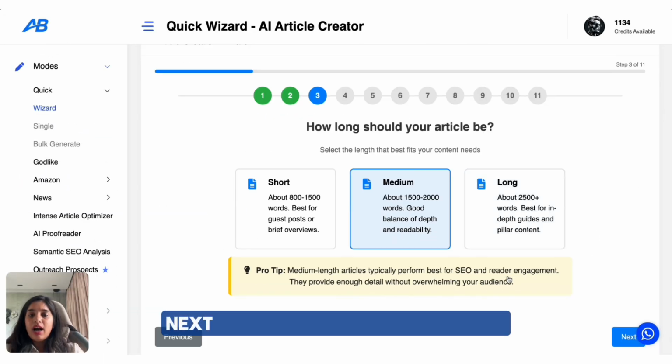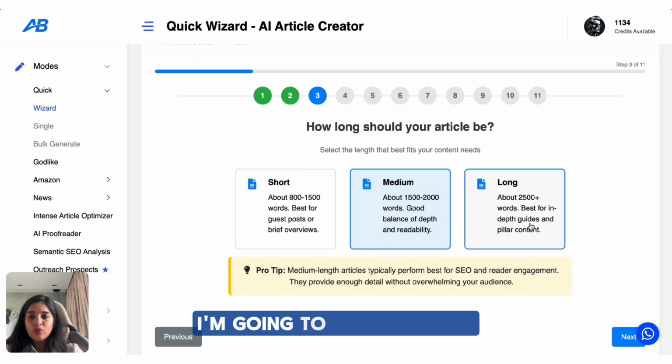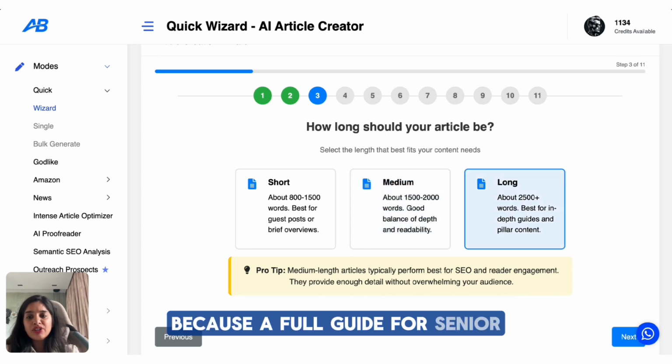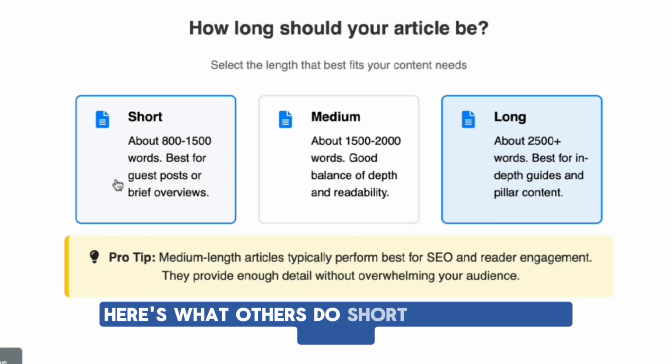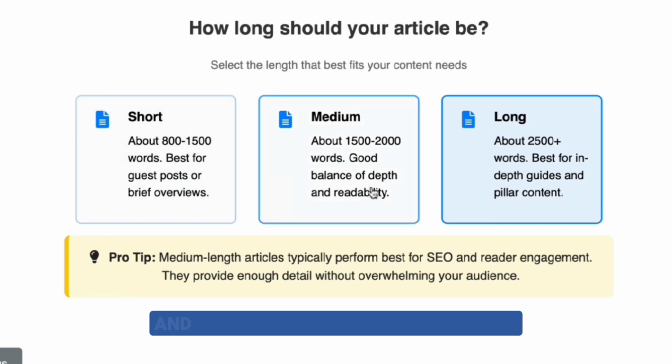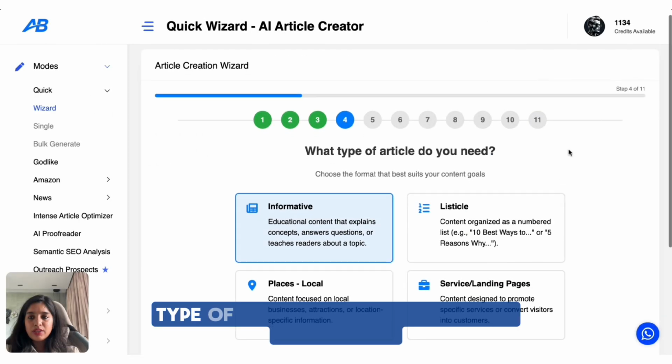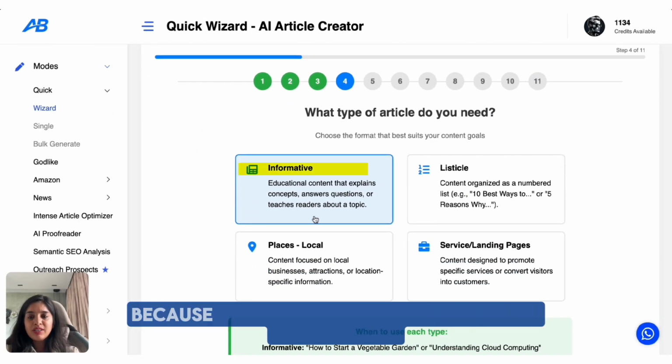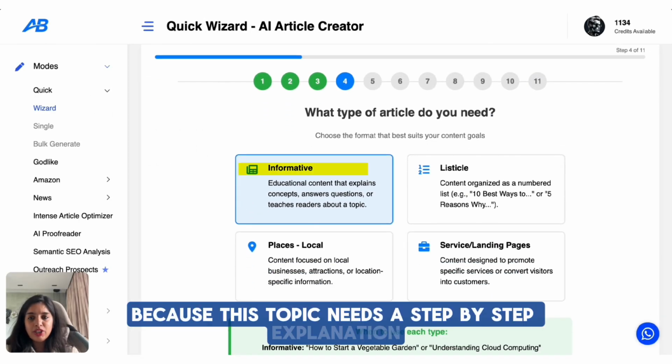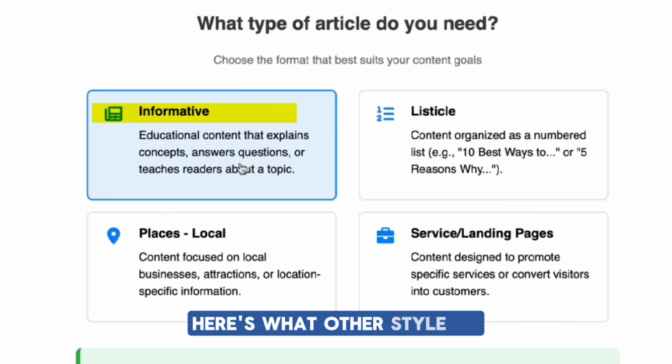Next, article length, for this one I'm going to go with long because a full guide for senior travel needs to cover more details. Here's what others do. Short is like a quick update, and medium is balanced with detail but still easy to read. Type of article, I'm going to choose informative because this topic needs a step-by-step explanation. Here's what other styles do.